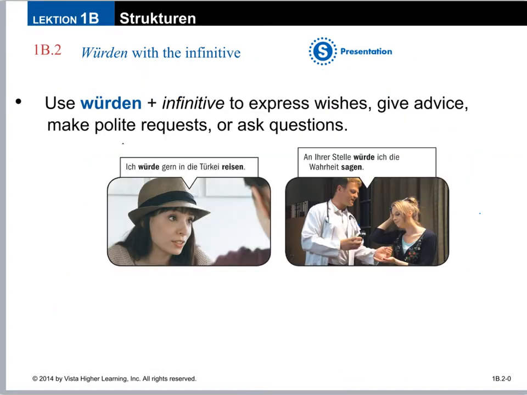This subjunctive tense, again being used for hypothetical situations, is often used to express wishes, give advice, make polite requests, or to ask questions. It's a very useful tense. So, looking at these examples from the Fotoroman, ich würde gern in die Türkei reisen. Zabita here is expressing a wish. I would like to travel to Turkey. That's a wish. So you can express lots of wishes using würde.